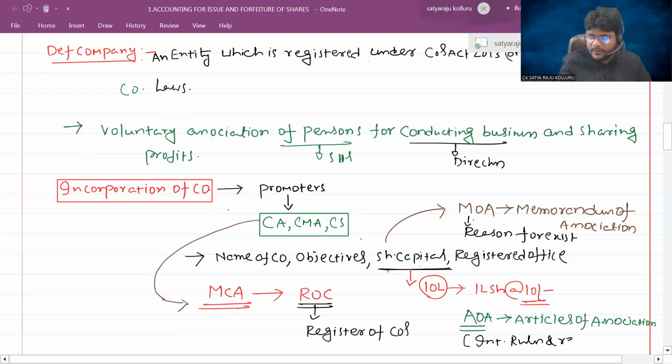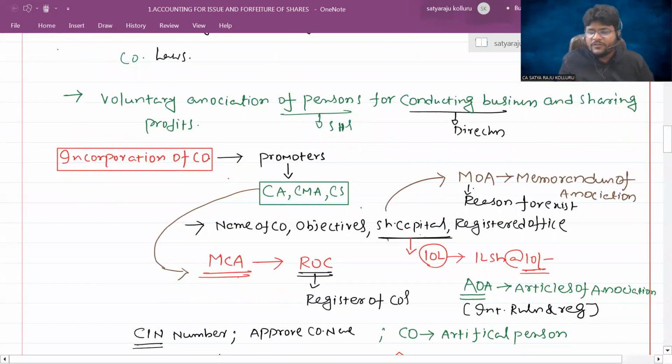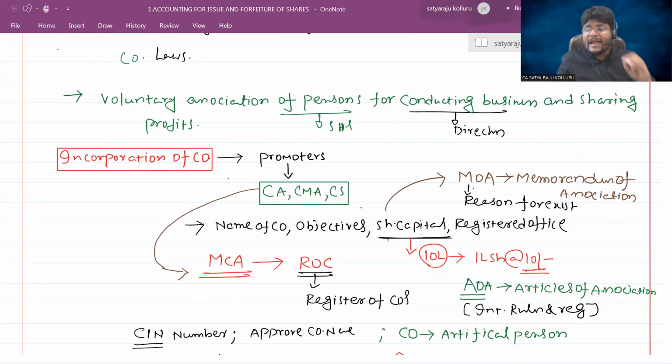for smooth conducting of their business activities. For example, board meetings need to be conducted at least 8 times in the year. Yes, that is their internal rule. As per the Companies Act 2013, for example, it is 4. But as per their internal rule, they want to conduct 8. Then they need to conduct 8.